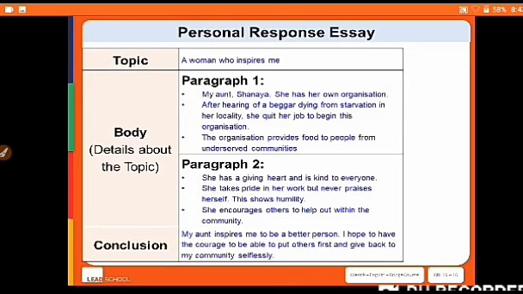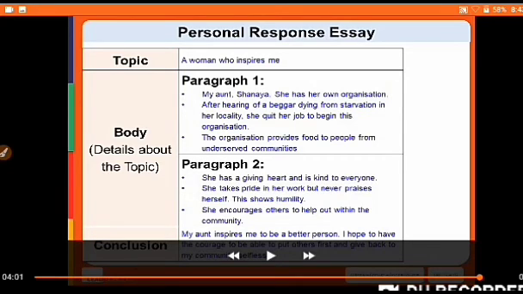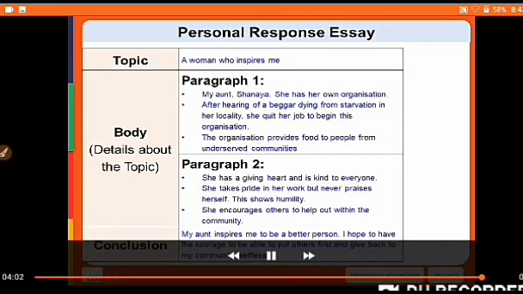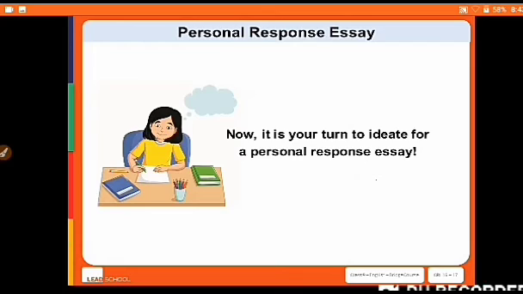This is what my final table looks like. So that is the final graphic organizer table. You can see, as an example, you have to write it down in your fair book. Like topic, body means details of the topics, and the conclusion part. Now it is your turn to ideate for an essay. Remember, you don't have to stick to just 2 paragraphs if you have more to write. Happy learning!